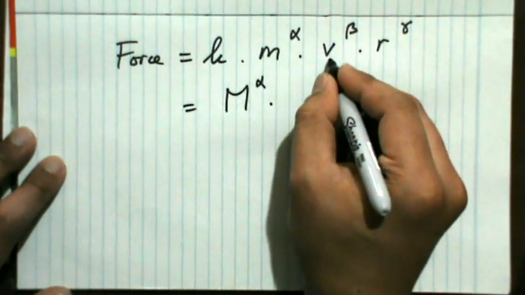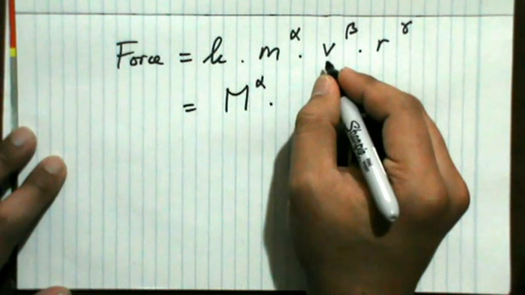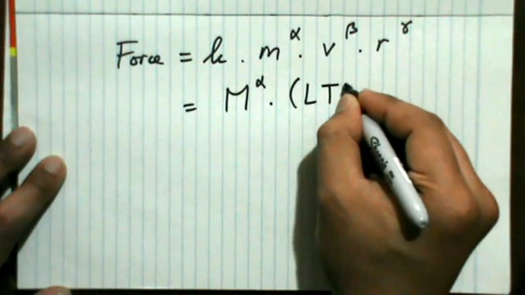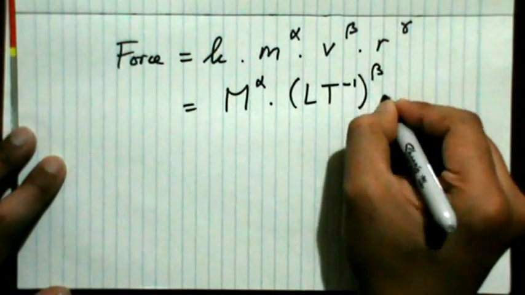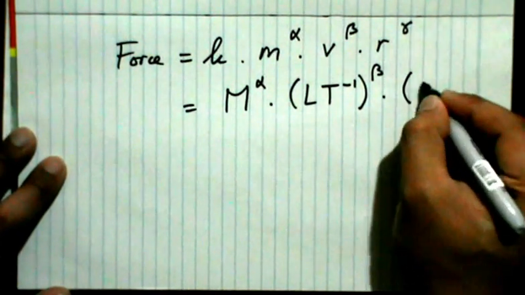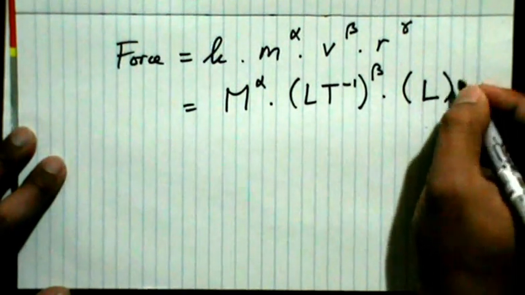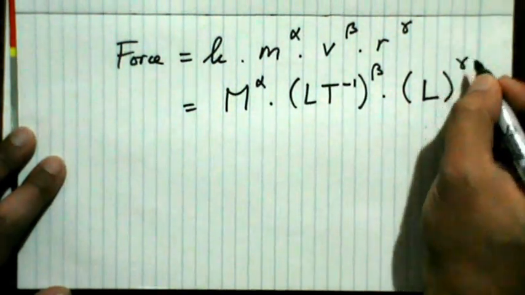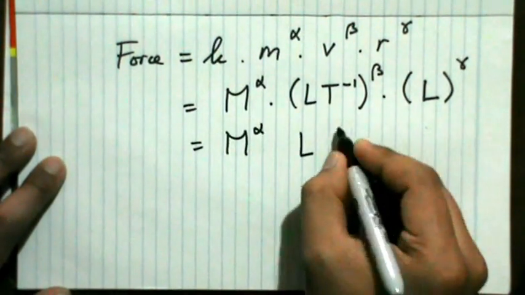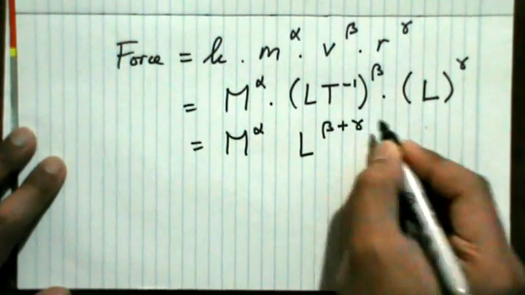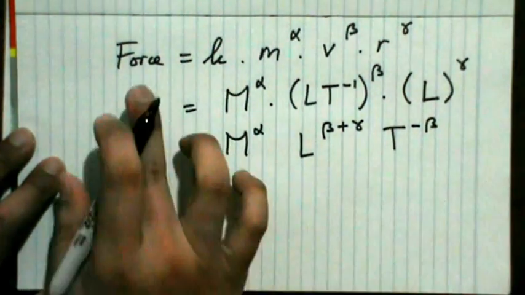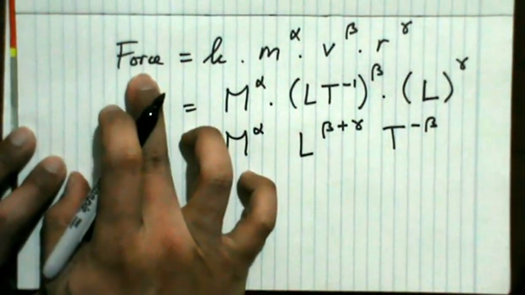and this is speed. As you know, speed has units meter per second, so the dimension will be L t to the minus 1. And then this is the radius that has the units meter, and the dimension is L to the gamma. So now we have m to the alpha, L to the beta plus gamma, and t to the minus beta. So how about here for dimension of force?